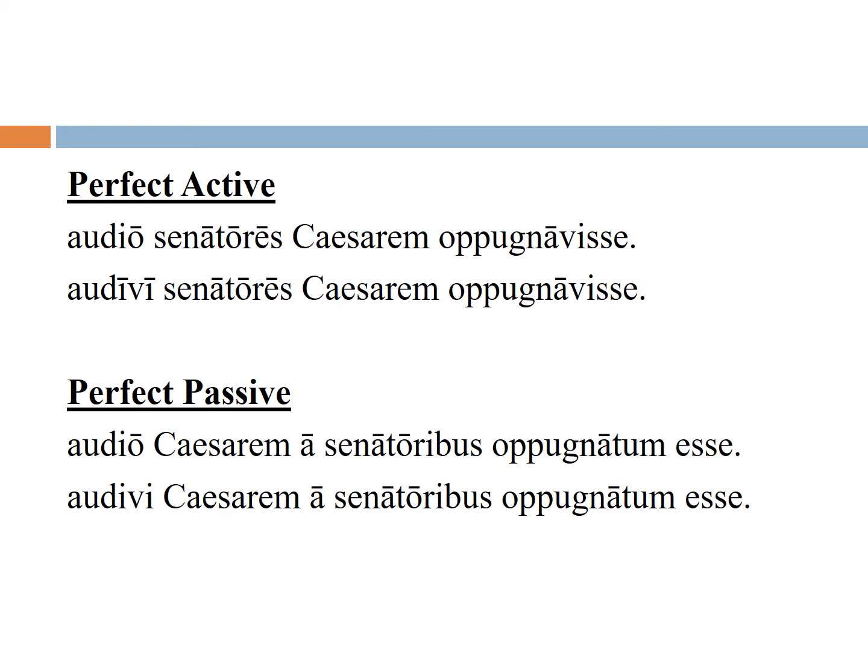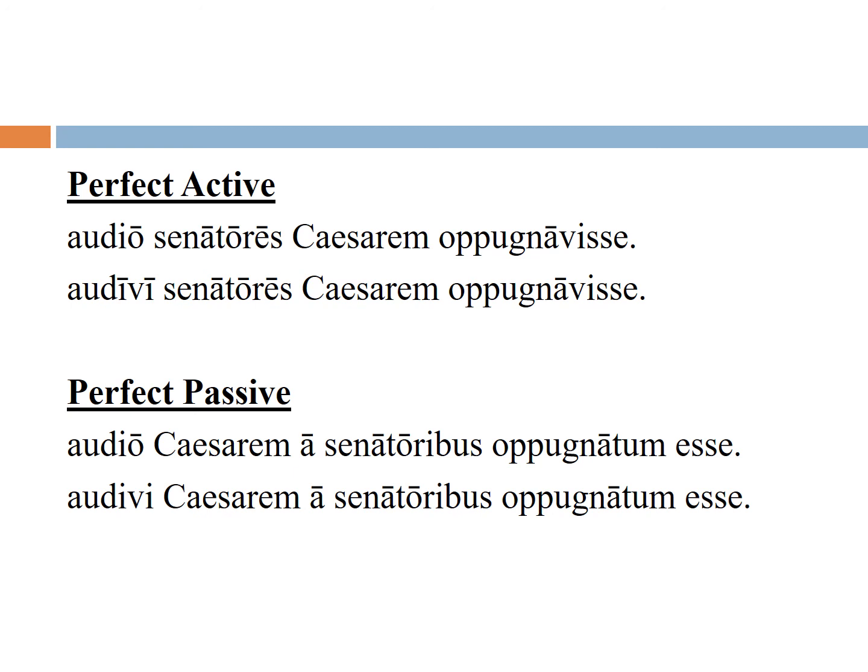Now look at the first one. I hear that the senators attacked Caesar. Well, it's a perfect infinitive, and those happen before the action of the main verb here in time. And so since our second example, audivi, the verb of the head, is already in the perfect tense, that's why we have to change the perfect active translation to make it pluperfect, because it happened before that of the main verb. I heard that the senators had attacked Caesar.